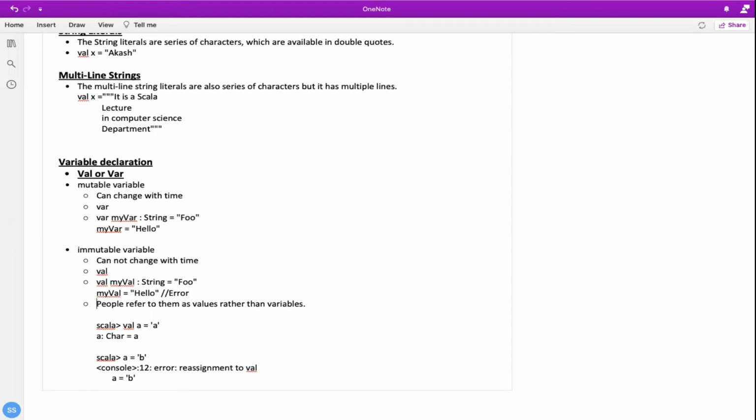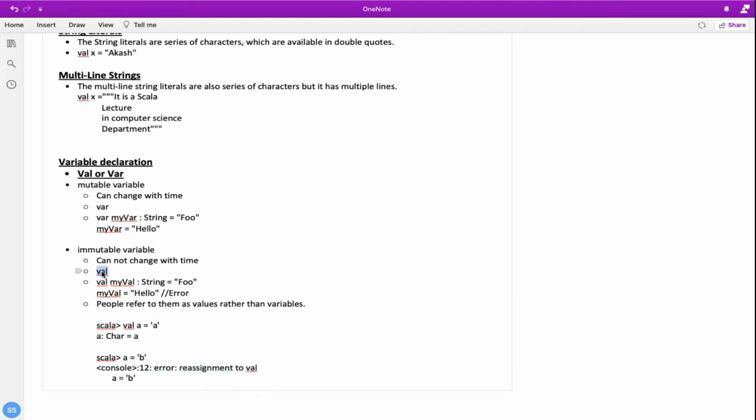I'll discuss that, but you must understand that in case of val, because it is an immutable variable, it cannot be changed with time. So once you have decided that this is the string literal for this string variable, you are not supposed to change it, or if you change, the compiler would throw an error. I'll discuss this type of error, reassignment of value. So when it comes to val, you're not supposed to change the value. When it comes to var, you can change the value because you can reassign it.